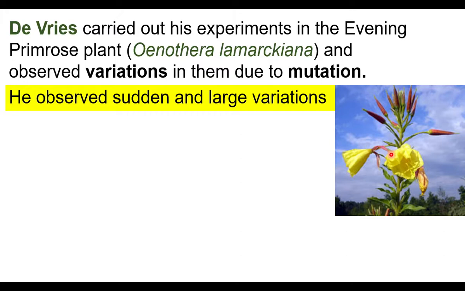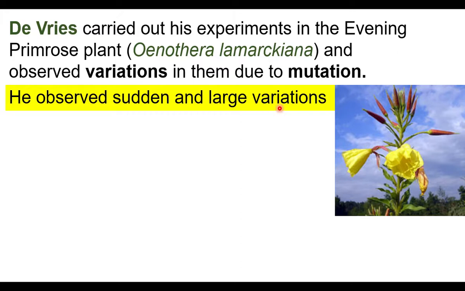He believed that this type of sudden and large variations only can promote evolution. Evolution can happen because of mutation, that is sudden and large variations. But this is the opposite idea of Lamarck and Darwin.